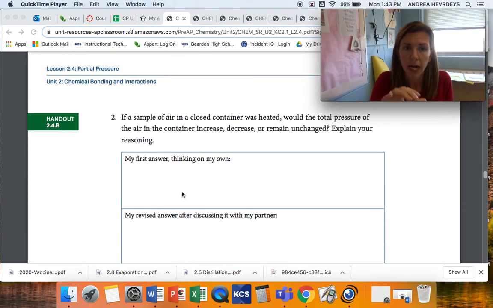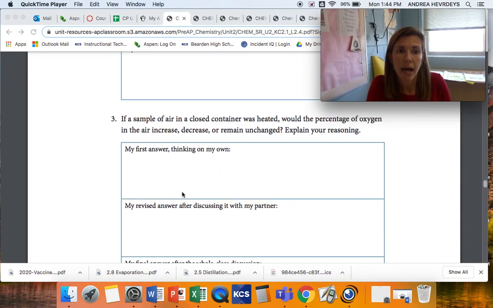For number 2, it says if a sample of air in a closed container was heated, would the total pressure of the air in the container increase, decrease, or remain unchanged? And explain. So we know from our past experience that if we increase the temperature, we're going to increase those collisions, and so that pressure would go up. So the total pressure in the container should increase because as you have particles moving with a higher kinetic energy, they're going to make more collisions and more forceful collisions with the side of their container.